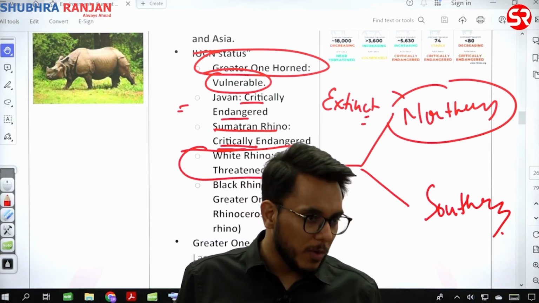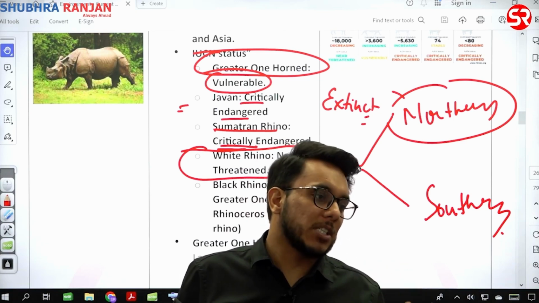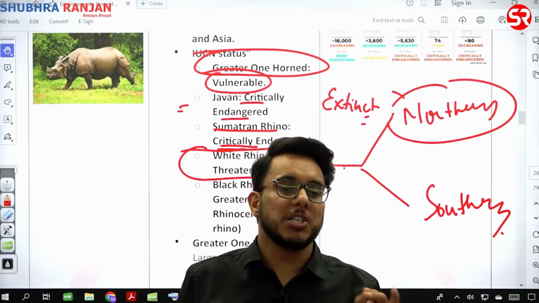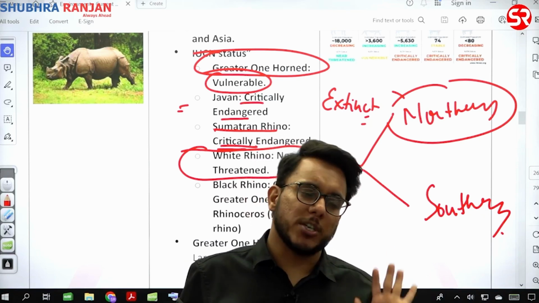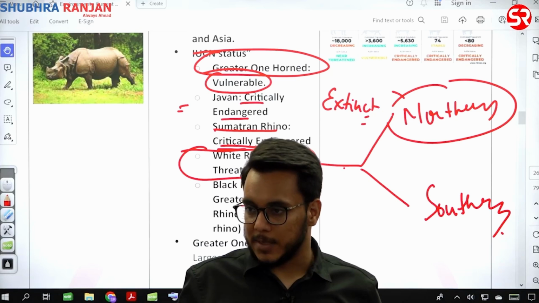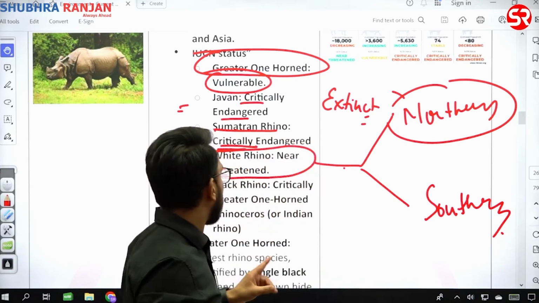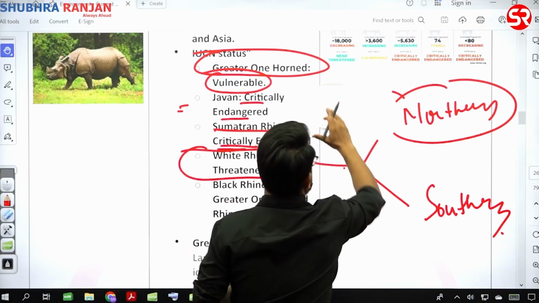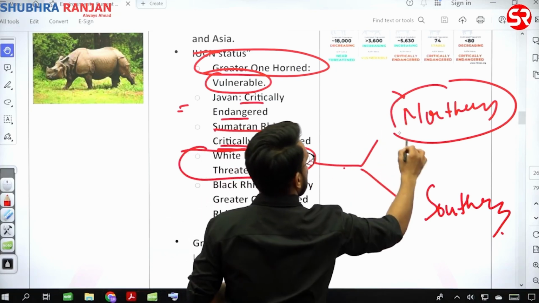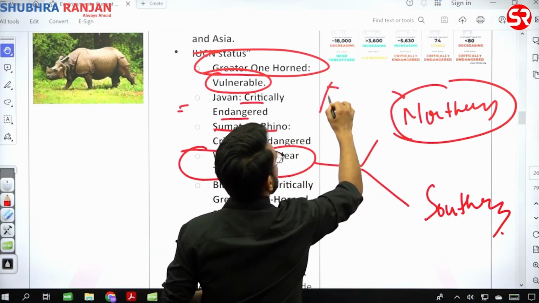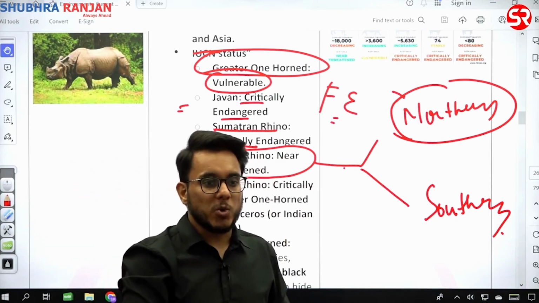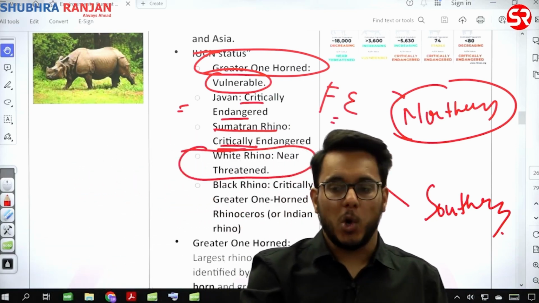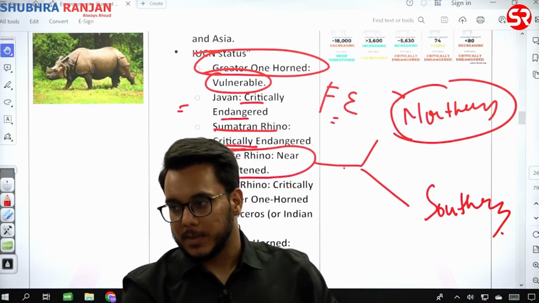But as they are 2, still it is not extinct, therefore it is functionally extinct. Means that within the next few years when they'll die, this particular species of rhino will be extinct, which I'm talking about, the northern white horn rhino. Functionally extinct. Now these rhinos are right now lodged in Kenya.